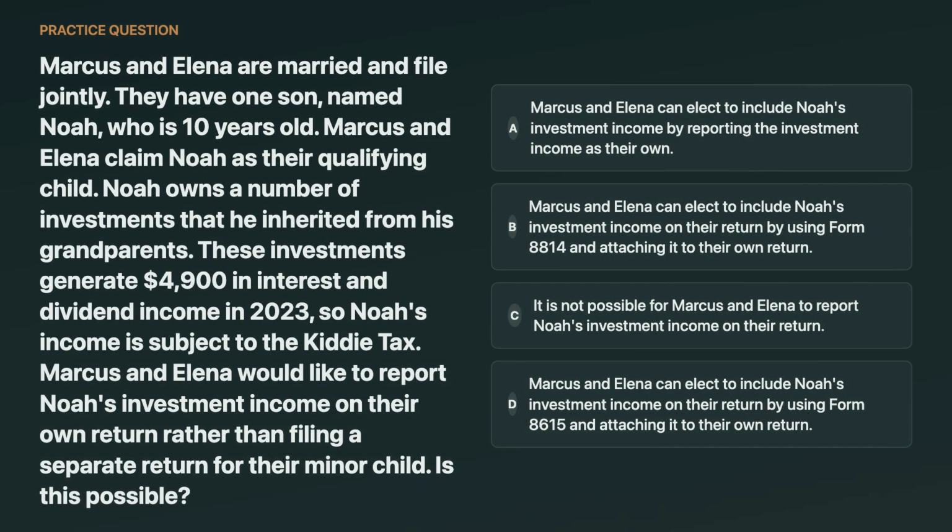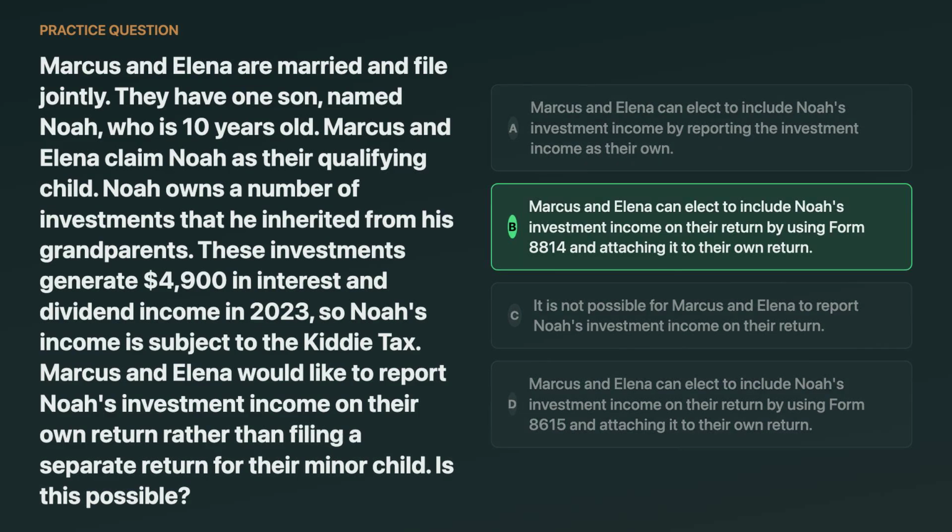Marcus and Elena filed jointly and claimed their 10-year-old son, Noah. Noah inherited investments that generated $4,900 of interest and dividend income, and the facts say it's subject to Kiddie tax. The parents want to report Noah's investment income on their own return instead of filing a separate return for him. Is that possible? And if so, which form would they use? Think about it.